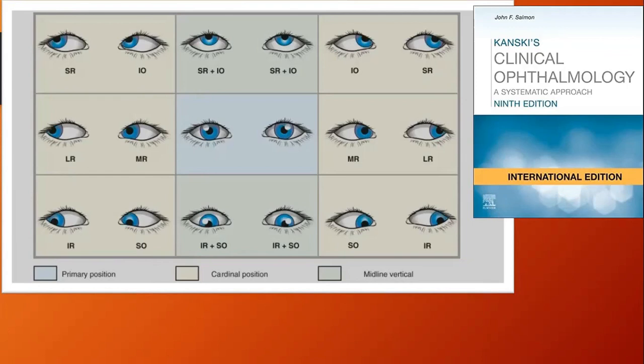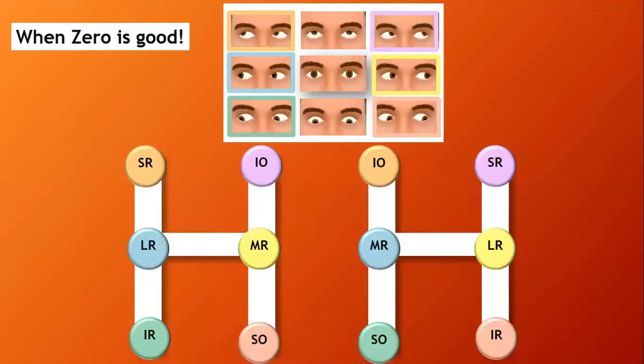What's the meaning of cardinal position? Cardinal positions means levoversion, dextroversion, levo elevation, levo depression, dextro elevation, dextro depression. So three here and three here, this is called cardinal position, because in this position only one muscle is acting in each eye. So when we test levoversion, we are testing the lateral rectus in the left eye and the medial rectus in the right eye. So each one muscle is acting in each eye. So this is called cardinal position.